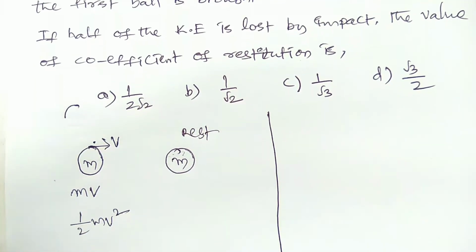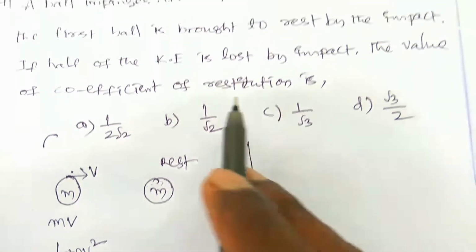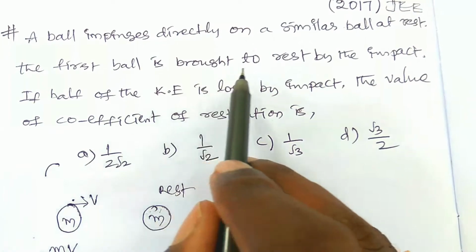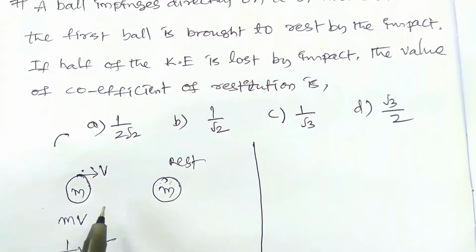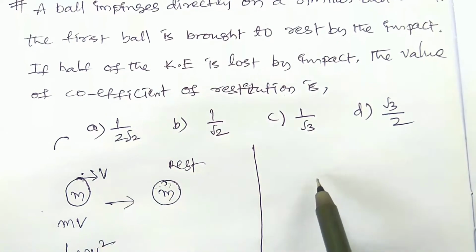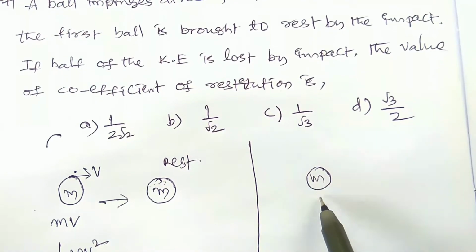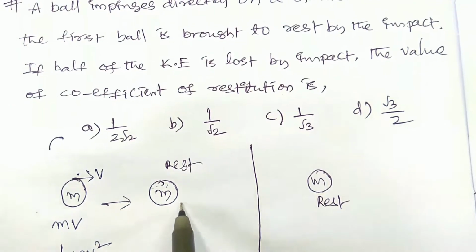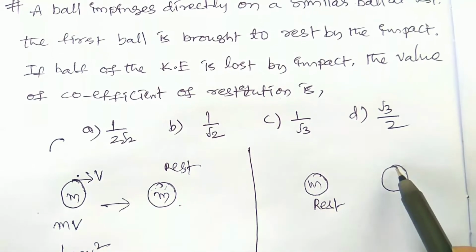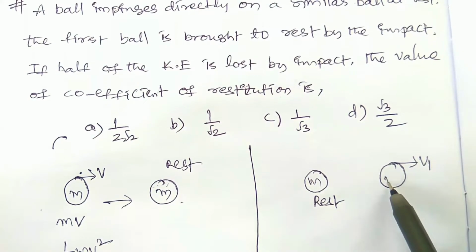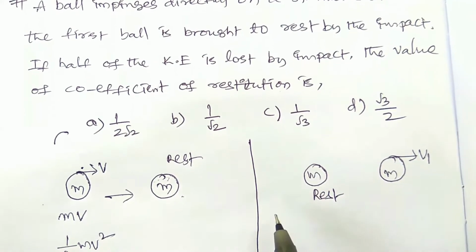Coming to after collision: the first ball is brought to rest by the impact. So this collision occurs and the first ball is at rest, and the second ball is moving with some speed, let it be v1. This is the mass, and this is the second ball.